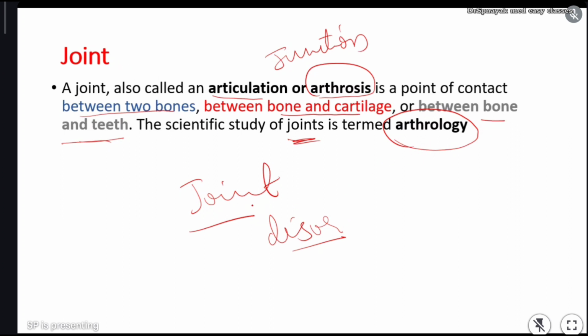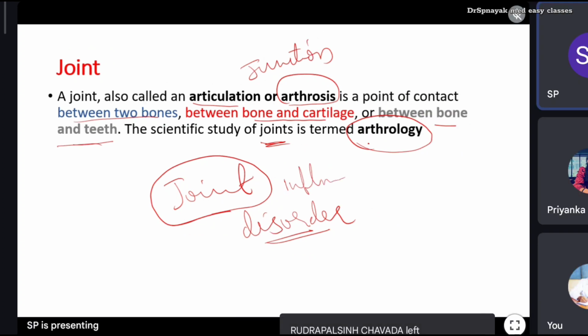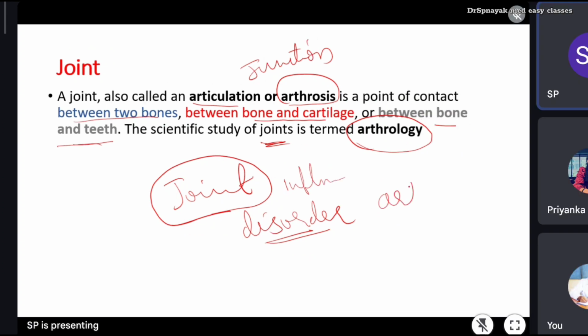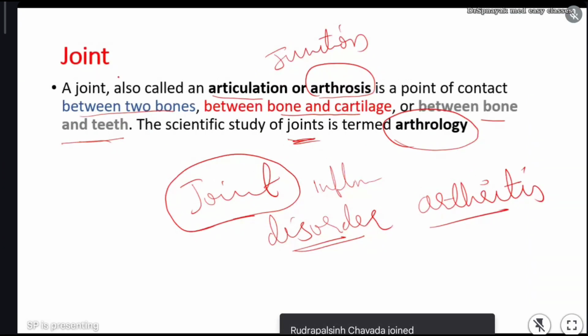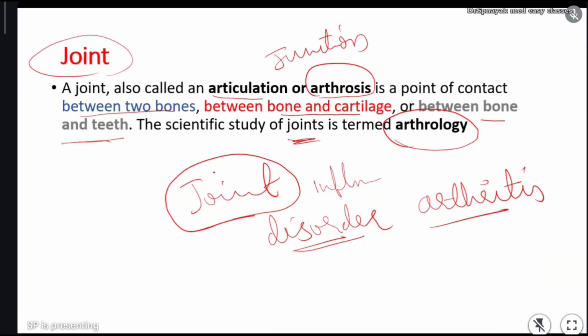If any joint has a disorder or inflammation, that is called arthritis. याद रख लो, what is arthritis? Inflammation of the joint, or disorder in the joint, pain in the joint, accumulation of fluid or any damage in the joint is arthritis. About joint disorders we will also discuss at the end of our lecture.